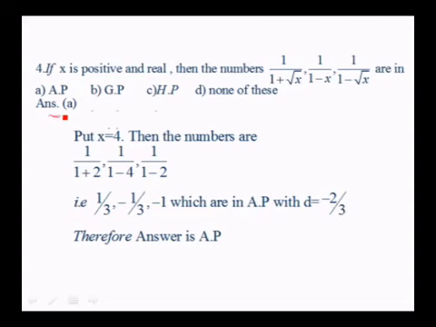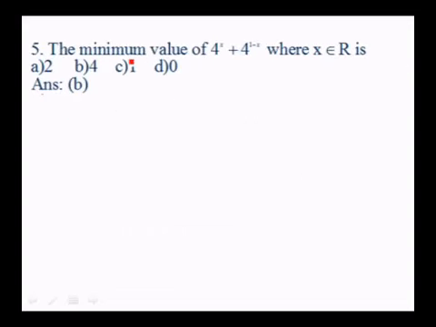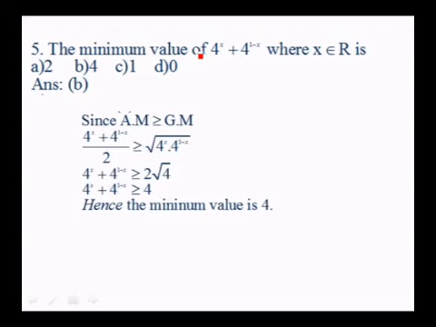So, the last question: the minimum value of 4 to the power of x plus 4 to the power of 1 minus x, where x belongs to R, is 2, 4, 10. So, here we use AM is greater than or equal to GM. So, 4 to the power of x plus 4 to the power of 1 minus x by 2, that is the arithmetic mean of 4 to the power of x and 4 to the power of 1 minus x, is greater than or equal to the geometric mean, root of 4 to the power of x into 4 to the power of 1 minus x.